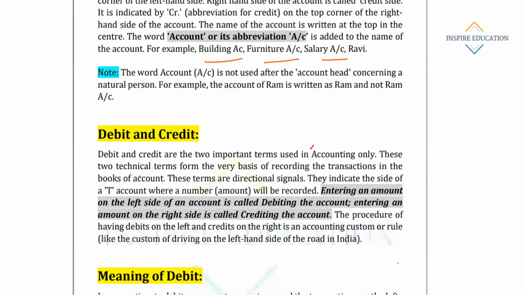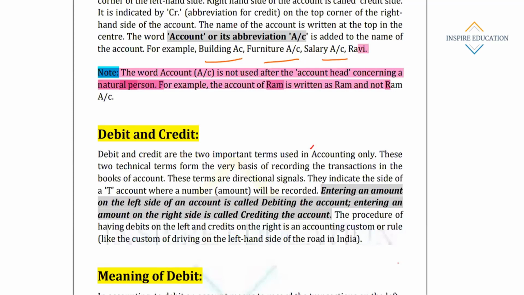One thing to note down: the word account is not used after the account head concerning a natural person. Suppose I am maintaining accounts of Rahul Dravid or Sachin Tendulkar, then we will not write Ram account.